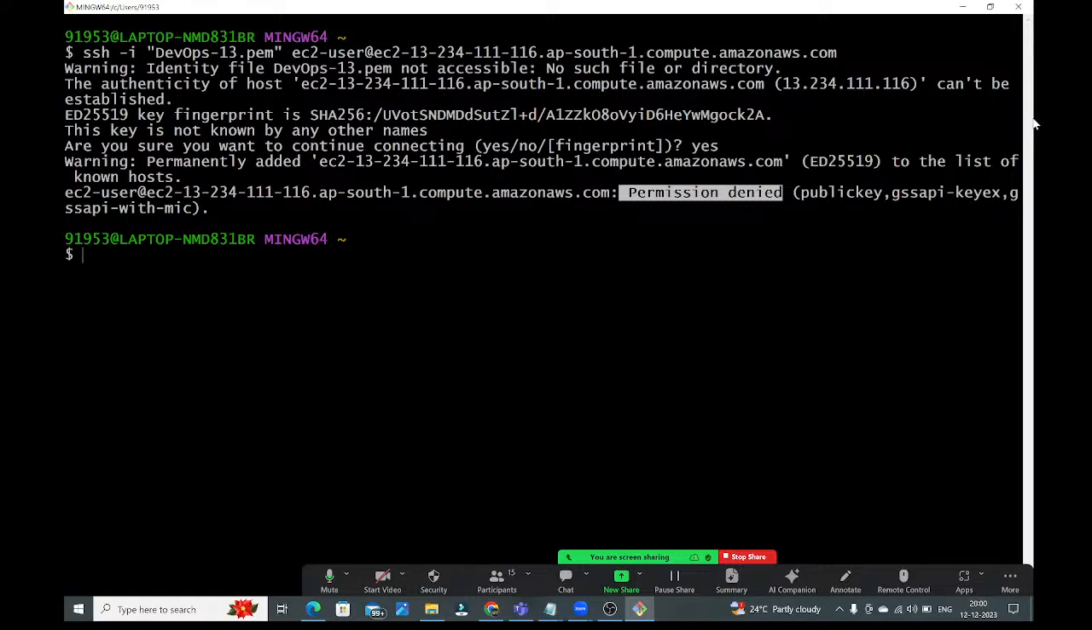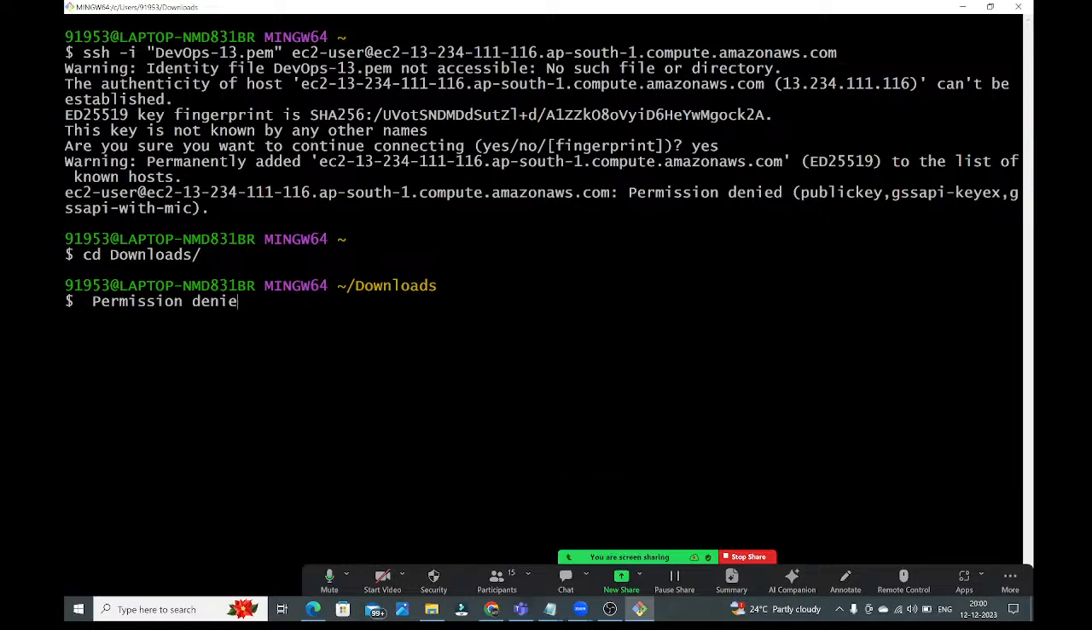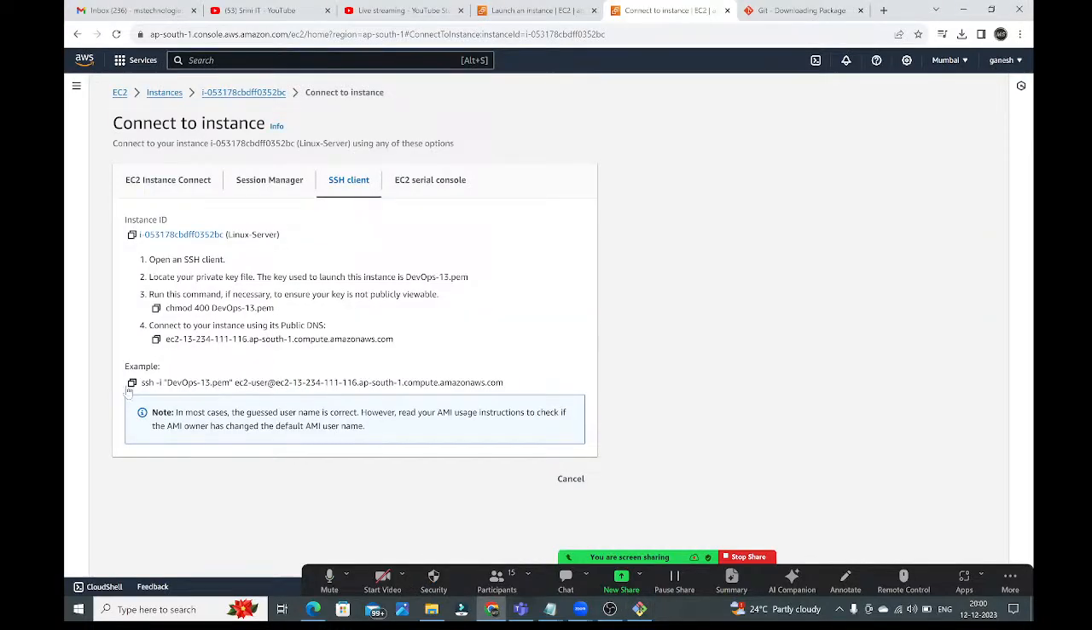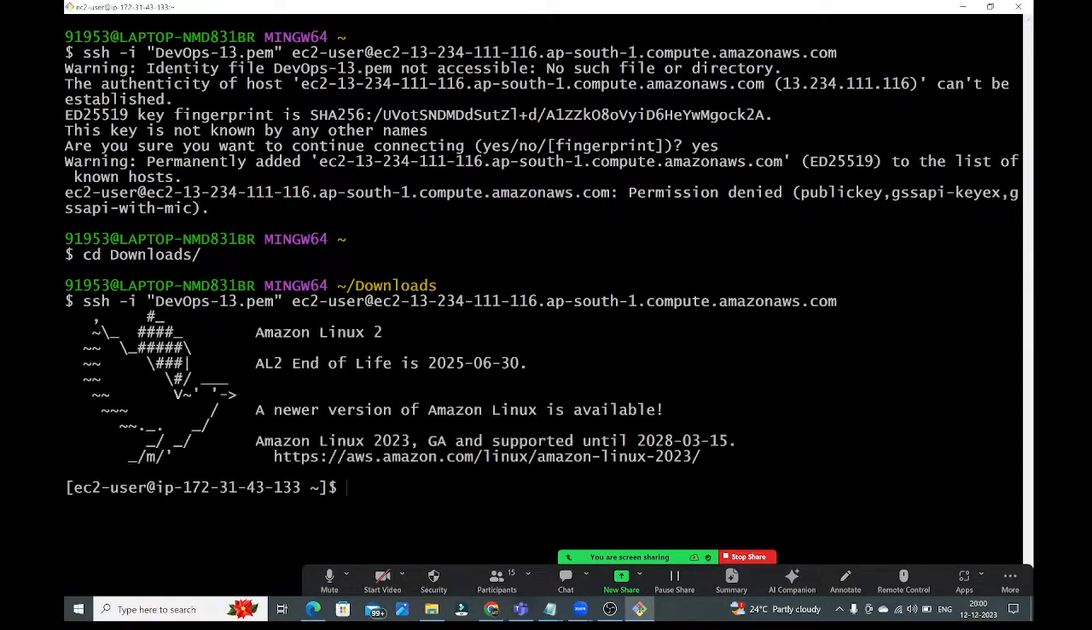Then what we need to do? We need to go to the location where that PEM file is available in your system. Where is it available? In the downloads folder. So cd downloads. Here we have that, guys. In this location only we have that PEM file. Now paste that SSH command. Copy, go to here, paste it, enter. See guys, connection is established successfully.